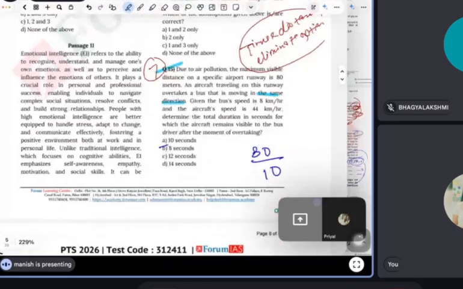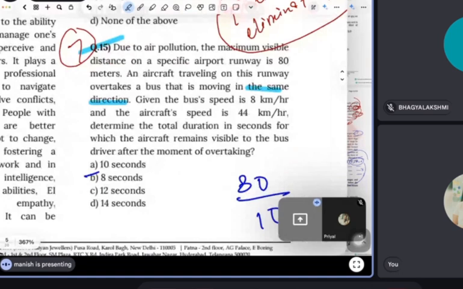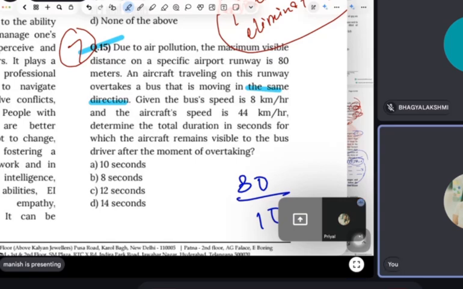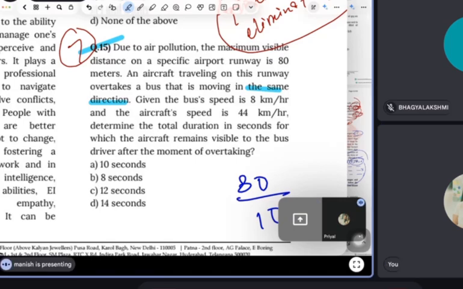Then whose question? Yes, this question. Read, Priyal. Due to air pollution, the maximum visible distance on a specific airport is 80 meters. An aircraft traveling on this runway overtakes a bus that is moving in the same direction. Given the bus speed is 8 km per hour and aircraft speed is 44 km per hour, determine the total duration in seconds for which the aircraft remains visible to the bus driver after the moment of overtaking.